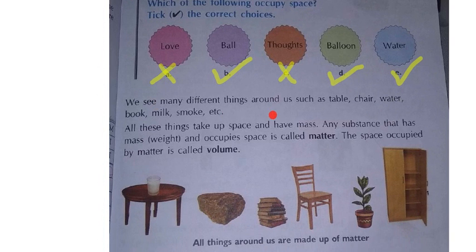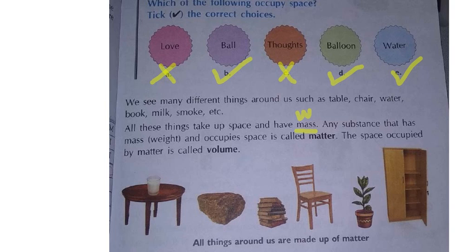We see many different things around us, such as table, chair, water, book, milk, smoke, etc. Yes or no? All these types of things around us we see every day. Next, all these things take up space and have mass. Whatever thing is around you, it is taking some space and it has mass. Mass means nothing but weight. Mass or weight, both are the same. Don't wonder what this mass is. Mass means nothing but weight.